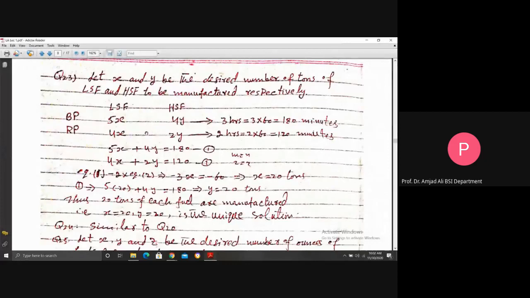How can you construct the linear system easily? By using the concept of matrix, that is, to tabulate all the information. Now, as we are discussing here the elimination method to solve a linear system, see, 5x plus 4y is the total number of minutes for the blending plant, but this blending plant is available 180 minutes, so the sum of these two is equal to 180. Similarly, the sum of these 2 minutes is equal to 120 minutes.